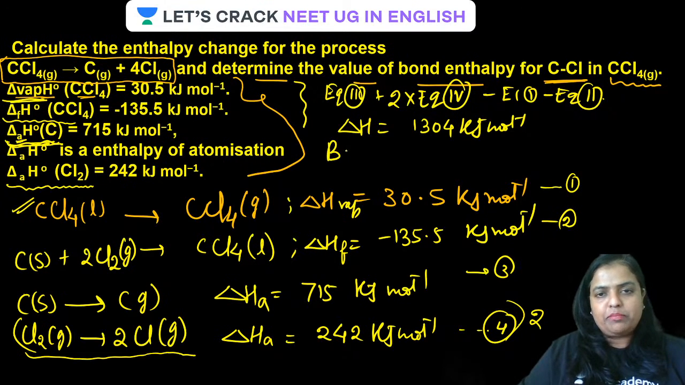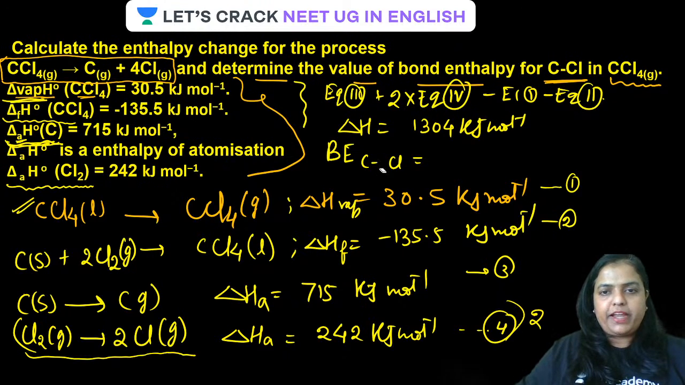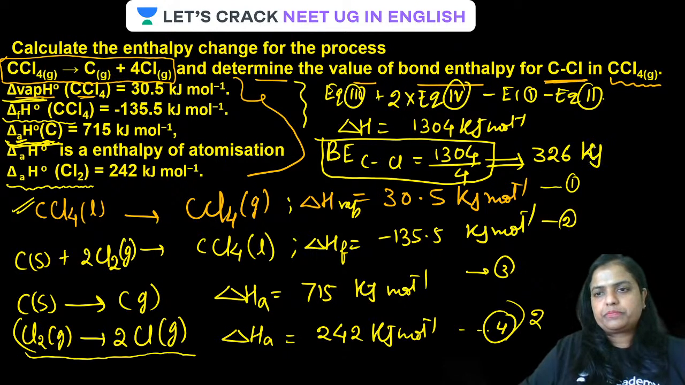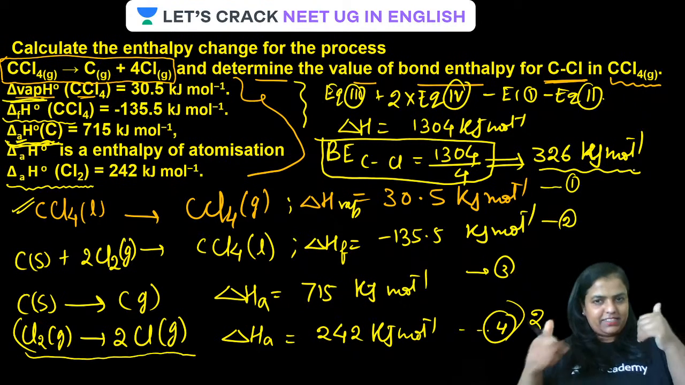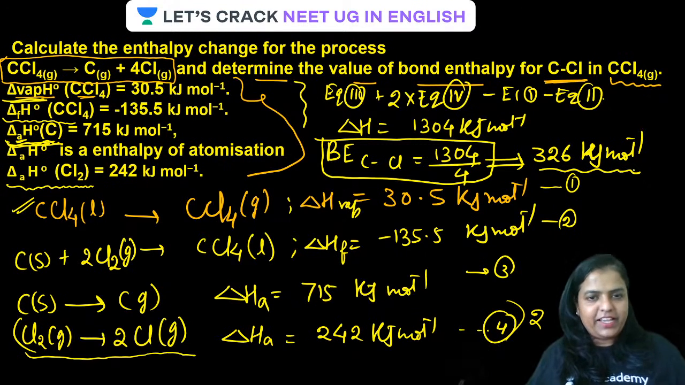So bond enthalpy for 1 CCl bond has to be this value divided by 4. All clear? 1304 divided by 4. Is that clear, guys? This will come out to be 326 kilojoule per mole. All clear? Clear hai? Then do like the video. Do share the video, guys.